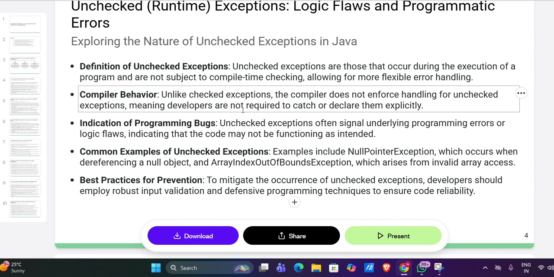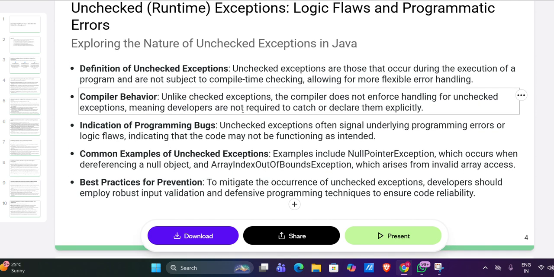When you are solving DSA problems, you understand more about ArrayIndexOutOfBoundsException, and arithmetic exceptions also. When you practice DSA problems, you clearly understand the index bounds and everything. These are usually logic errors, bugs in your code. The compiler does not force you to catch them because you should fix the code, not catch the error.